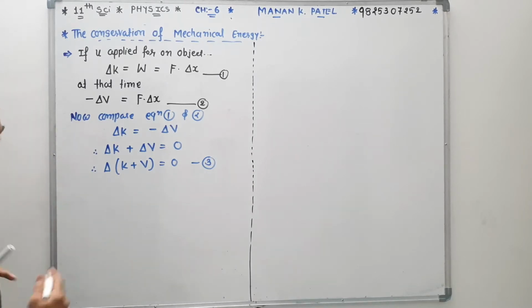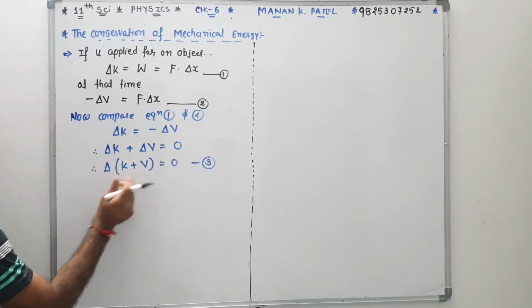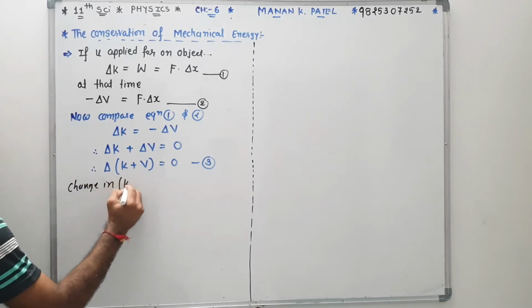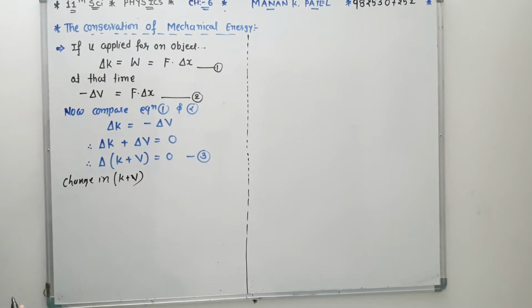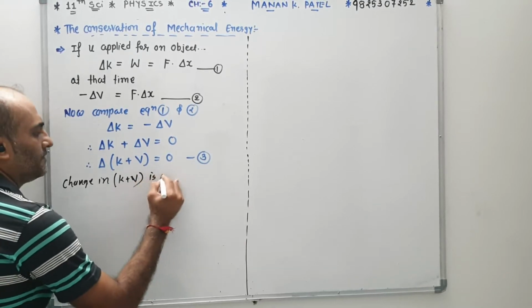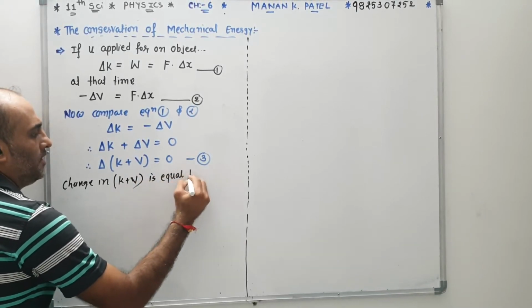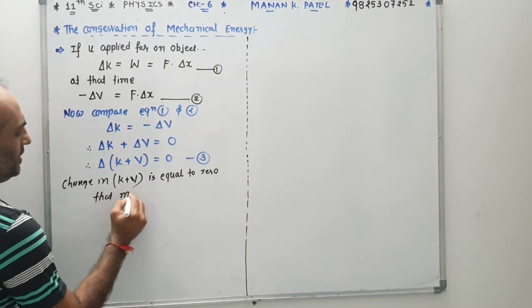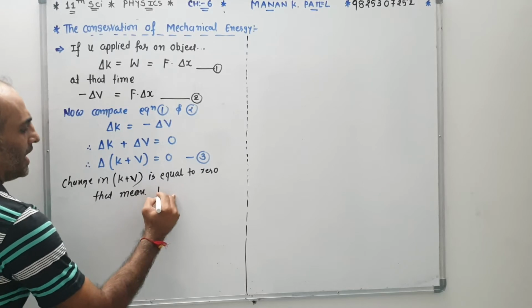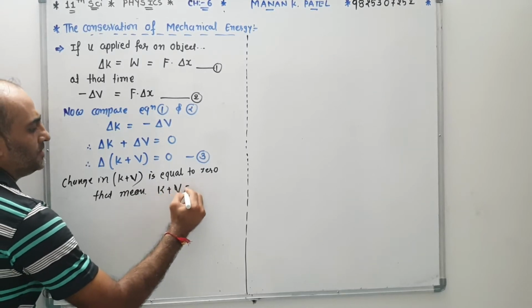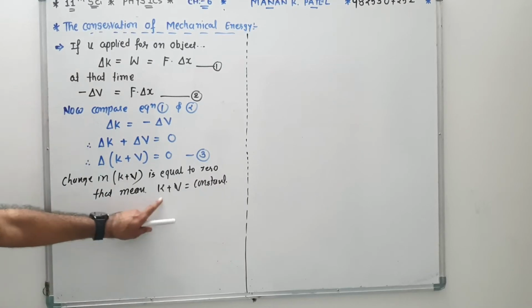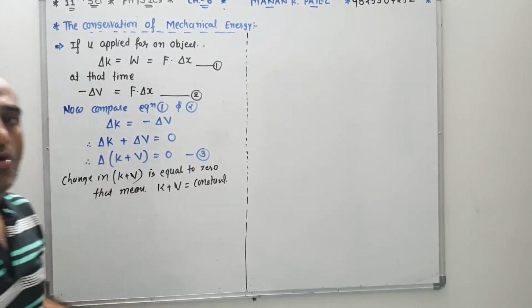That means, you know, delta is a change in condition. So the change in kinetic energy plus potential is equal to 0. That means kinetic plus potential equals constant. Kinetic plus potential equals constant.